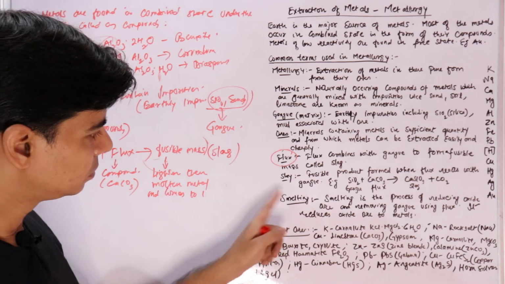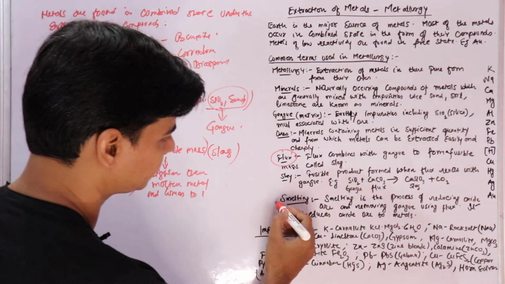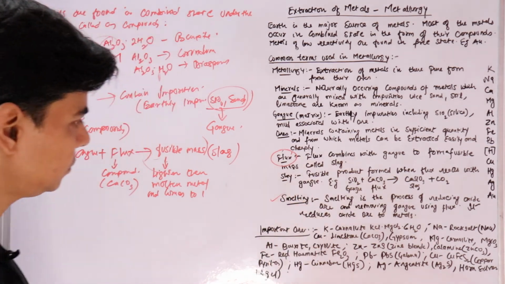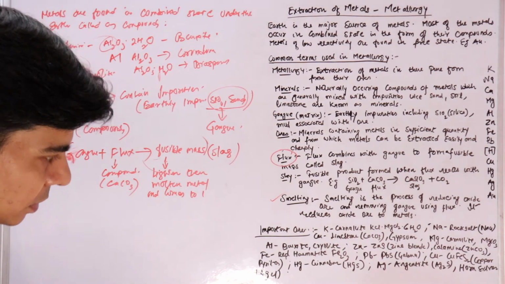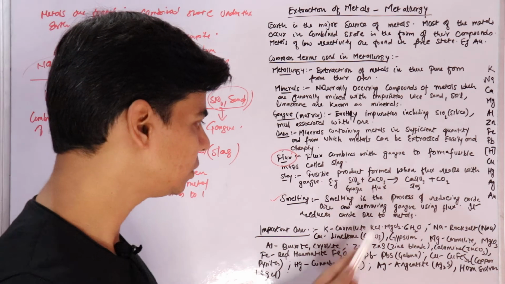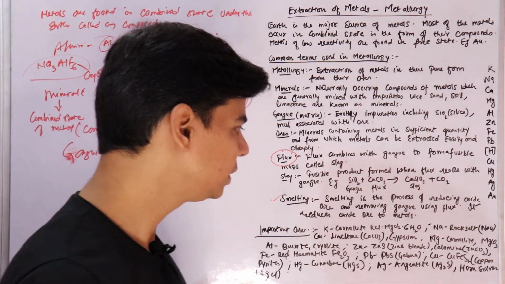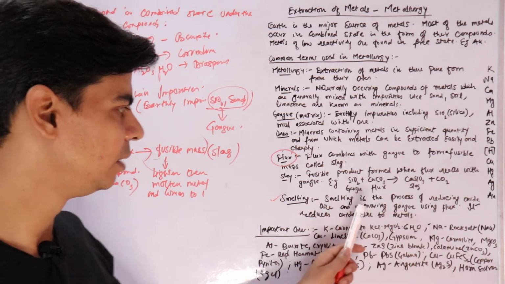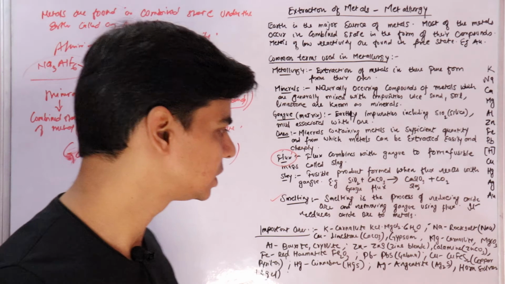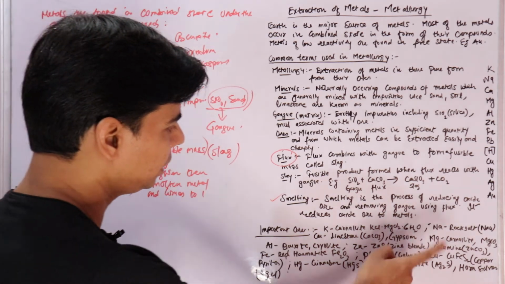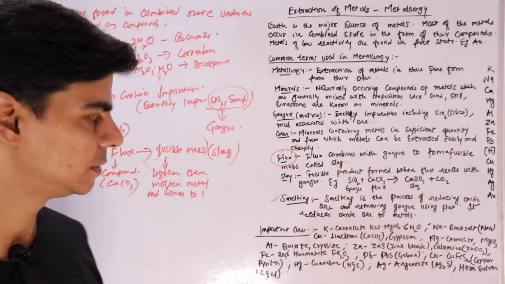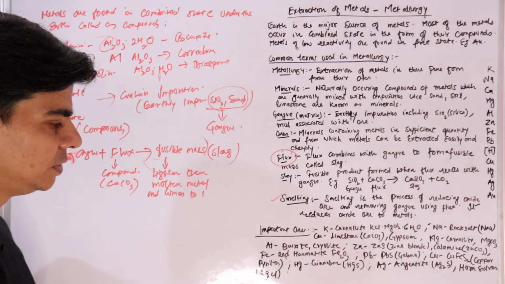Now there's something called smelting. Smelting is the process of reducing oxide ore and removing gangue using flux. Removing gangue using flux, we understand what it is now. Now it reduces oxide ore to metals.